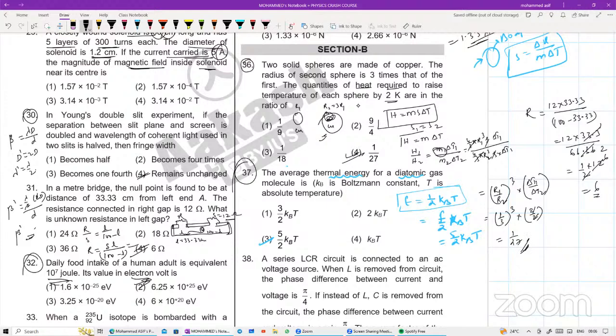Question number 37, also good question बेटा. The average thermal energy for a diatomic gas molecule is how much? एनर्जी का फॉर्मूला क्या होता है? E is equal to f/2 Boltzmann's constant into T. So number of degrees of freedom for diatomic कितने होते हैं बेटा? 5/2 times Boltzmann's constant into T. डायरेक्ट फॉर्मूला बेस्ड क्वेश्चन.